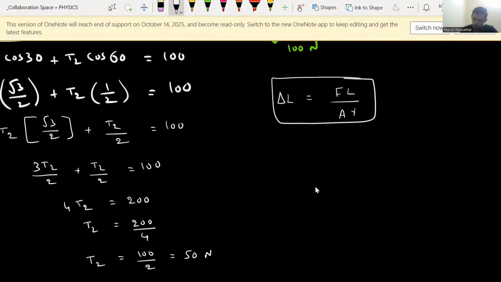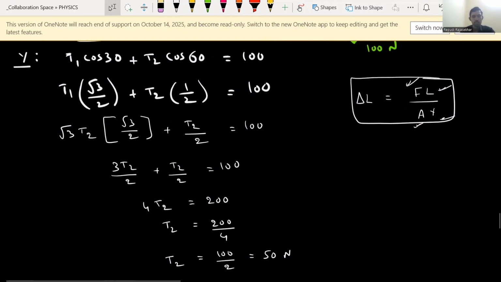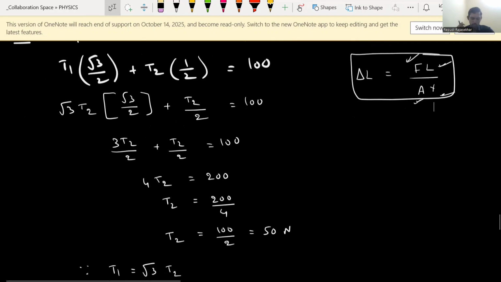Ratios they are asking. They have given the force value. How much is the T1 value? How much is the T2 value? We know. What is the length of the wire? Length of the wire is also given. Area of cross section is given already. And Young's modulus of both the wires is given in the question itself. So you just substitute in this formula for both the wires and divide, you will get the final answer. Okay, this is the entire process you need to do for solving this question.